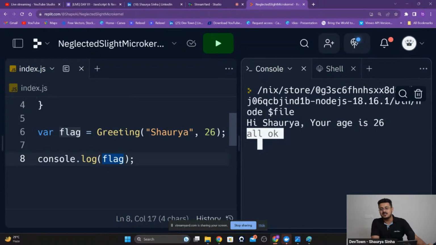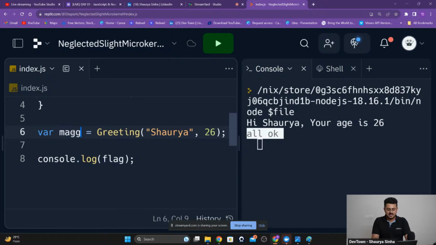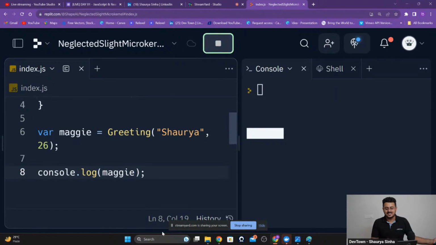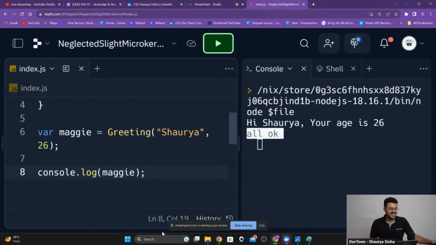Guys, it's a variable. You can give it a name of anything you want. You want to name it Maggie, Maggie, Maggie, you can do that. We can just use the same thing right over here as well. That's it. It's a variable. We have learned about variables yesterday. You can name it anything that you want. Even if you run this, that will still work for you, right? It's not compulsory to name it flag. That was just a name that I took.